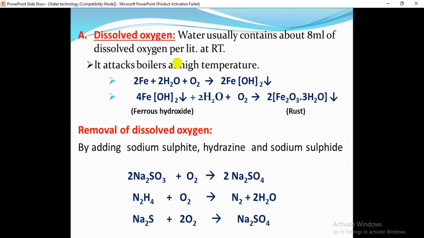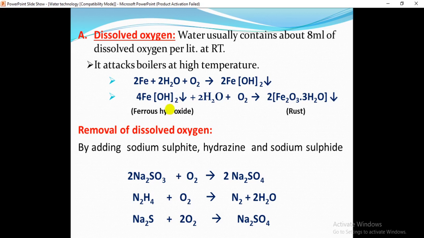Due to the dissolved oxygen, what happens actually? Water usually contains about 8 ml of dissolved oxygen per liter at room temperature. In the boiler feed water, there is oxygen at about 8 ml of dissolved oxygen per liter of the water, isn't it? It attacks boilers at high temperatures. Boilers are used at high temperatures, so that's why this oxygen can attack.